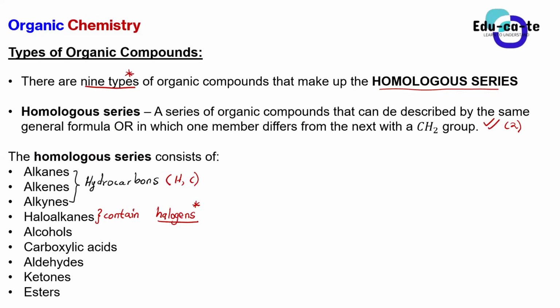Yes, guys, the homologous series is simply a group of organic compounds that have the same general formula, or you can say that are differentiated by a CH2 group. You can say any one of those things. I remember this is the definition that I gave you guys. A series of organic compounds that can be described by the same general formula. This is how you define it. So in this session, we're going to look at what is that general formula.